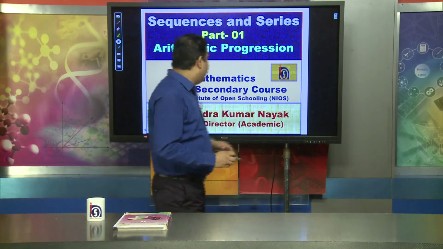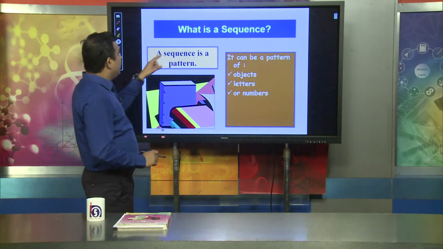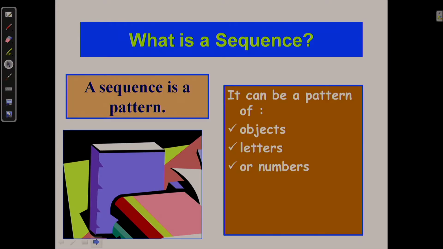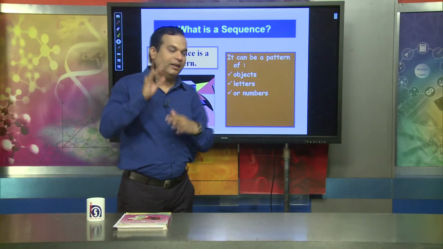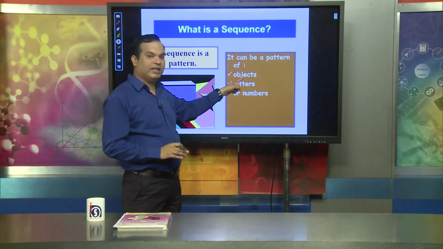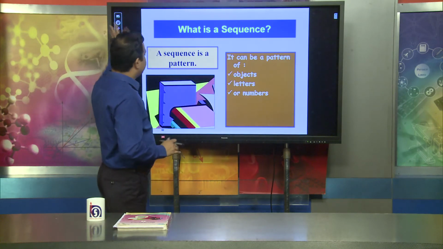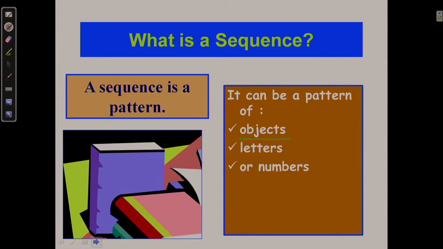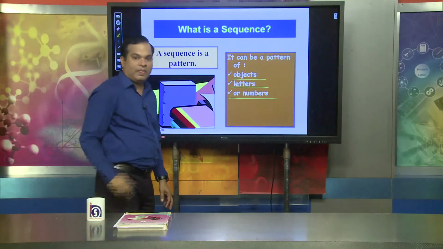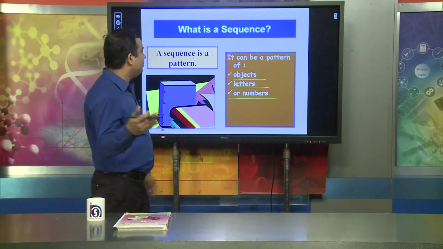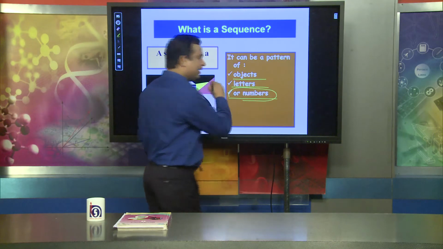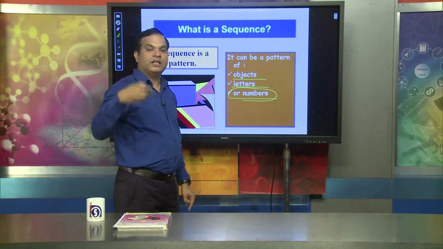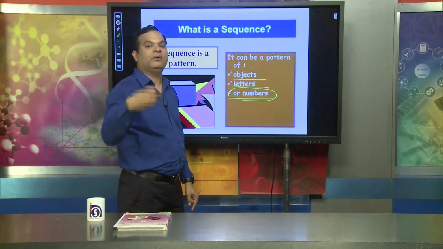Dear learners, if you ask what a sequence is, a sequence is basically a particular pattern. That pattern may be of objects, sometimes letters, or sometimes numbers. Basically, we will discuss the pattern of numbers. We discuss this because in mathematics we deal particularly with sequences, the arrangement of numbers.